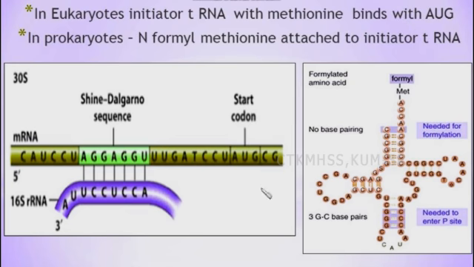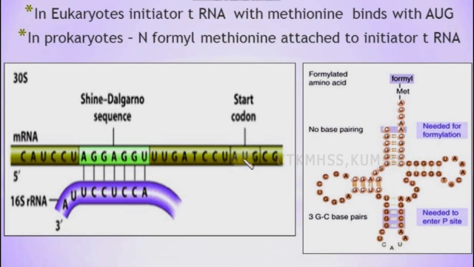Now you can see this is a sequence of mRNA in a prokaryote. AUG is the start codon. Before the start codon there is a sequence in the mRNA which is called the Shine-Dalgarno sequence. This Shine-Dalgarno sequence acts as an initiation factor here.